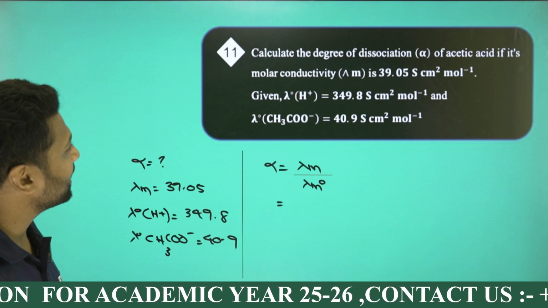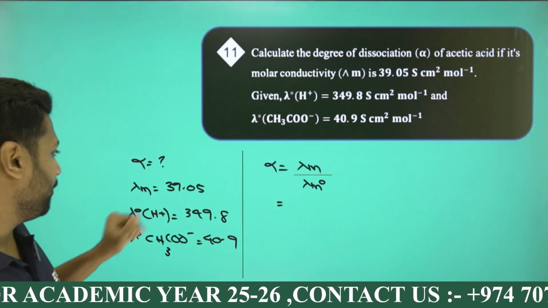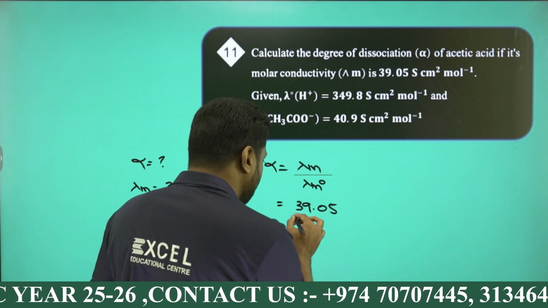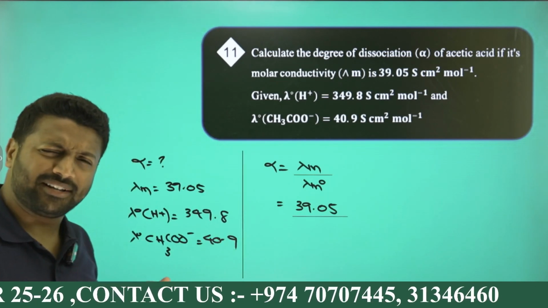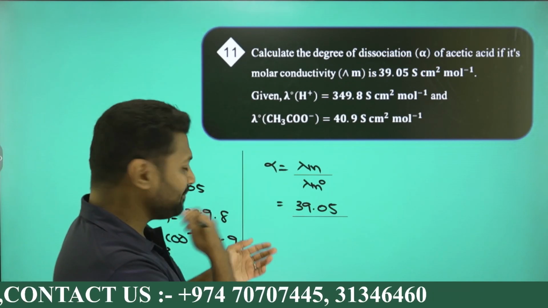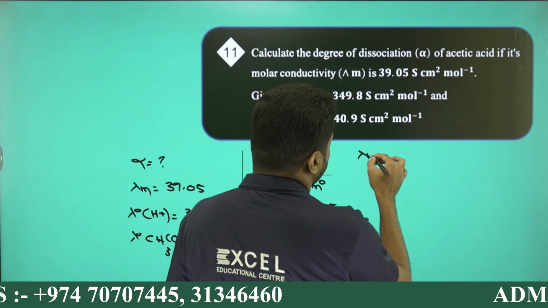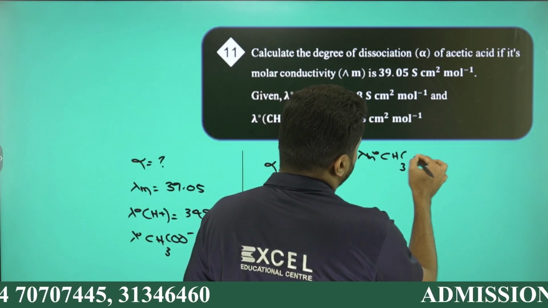Lambda m is called molar conductivity, given to be 39.05, divided by lambda m naught. For the lambda m naught of acetic acid, sum these two values, right?